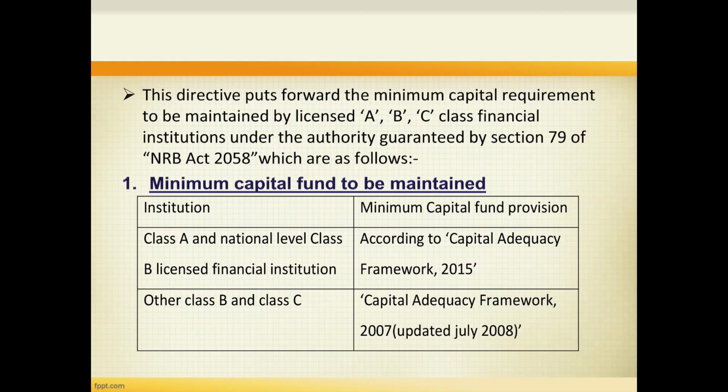Class A and national level Class B licensed finance institutions shall maintain minimum capital fund provision according to Capital Adequacy Framework 2015. Whereas other Class B and Class C licensed finance institutions shall maintain minimum capital fund provision according to Capital Adequacy Framework 2007, which was updated in July 2008.